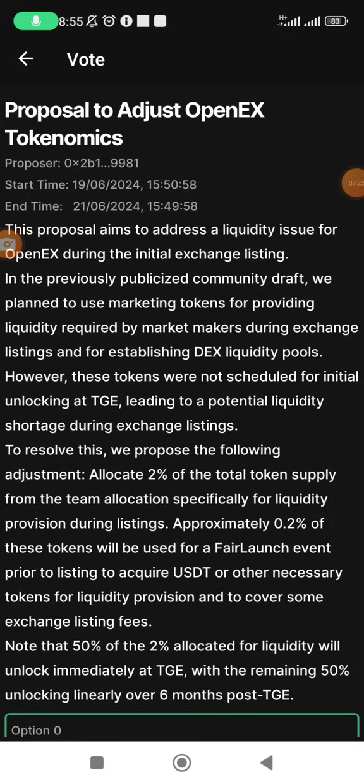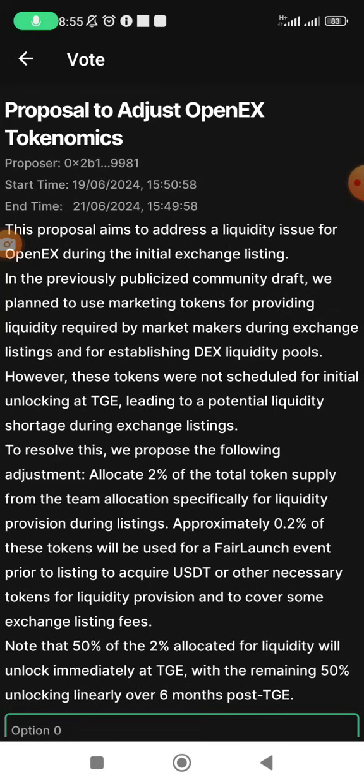They are saying this proposal aims to address the liquidity issue for Openex during the initial exchange listing. In the previous publicized community draft, we planned to use marketing tokens for providing liquidity required by market makers during exchange listing and for establishing DEX liquidity pools.